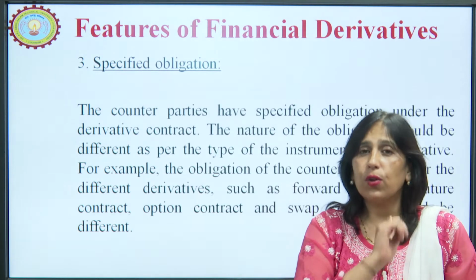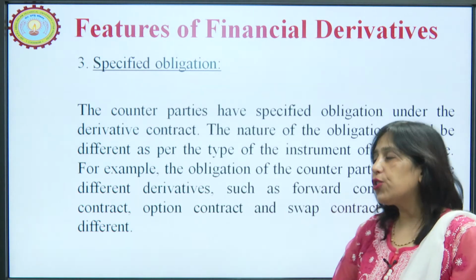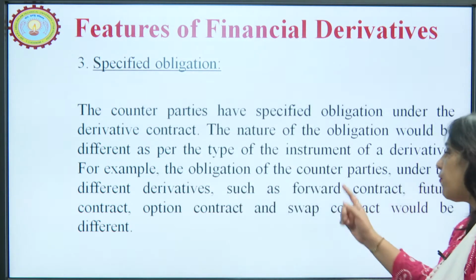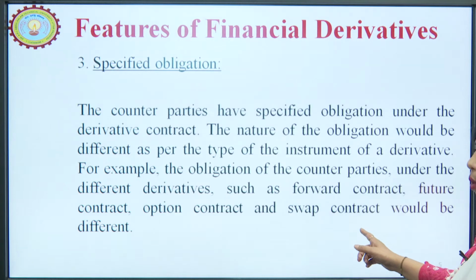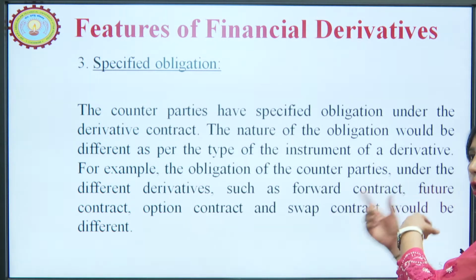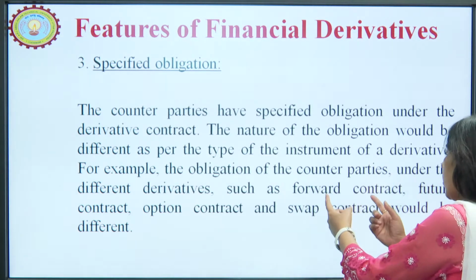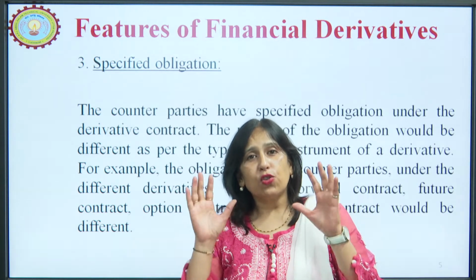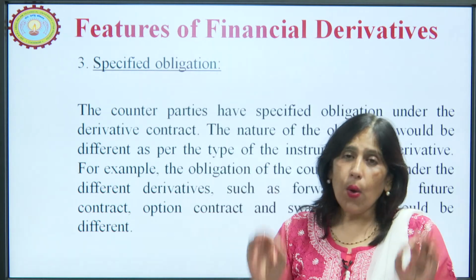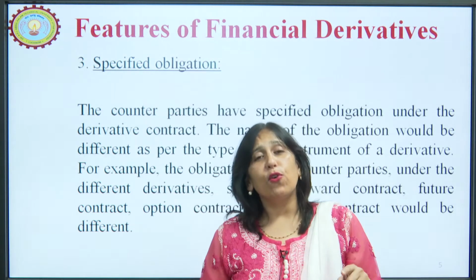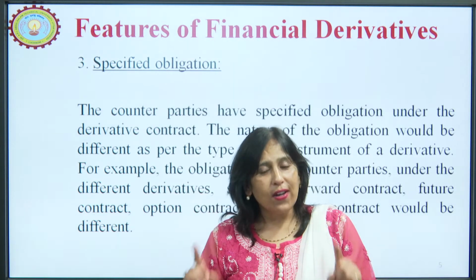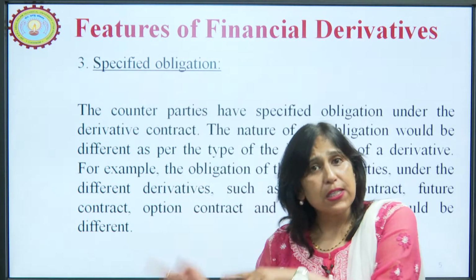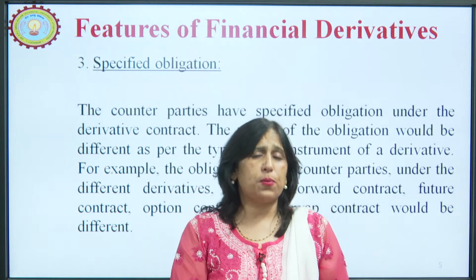But I would also like to mention that the obligation of an option contract will be different from the obligation of a swap contract, and similarly the obligation of the parties of a forward contract will be different from that of a futures contract. So, when you enter into a contract, you have to fulfill the obligations and cannot move away from them, but the nature of these obligations will differ for the specific contract.